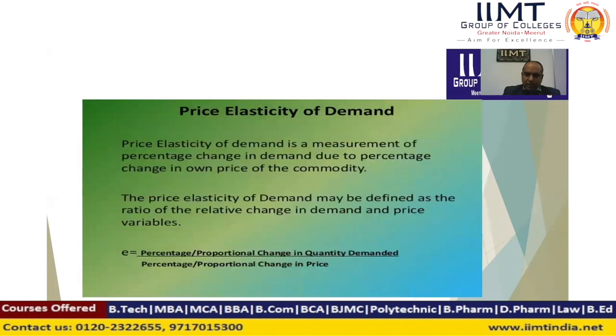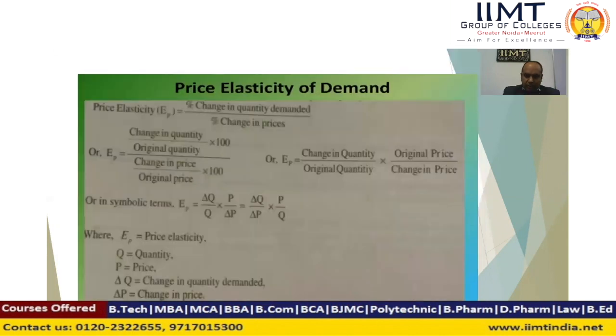First, the price elasticity of demand. Price elasticity of demand is a measurement of the percentage change in demand due to a percentage change in the own price of the commodity. The formula: EP is the symbol of price elasticity of demand, which is the percentage change in quantity demanded divided by the percentage change in price. In symbol form, it is delta Q divided by Q, into P by delta P.